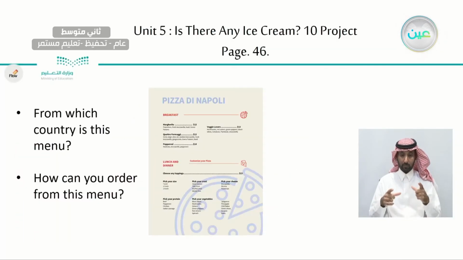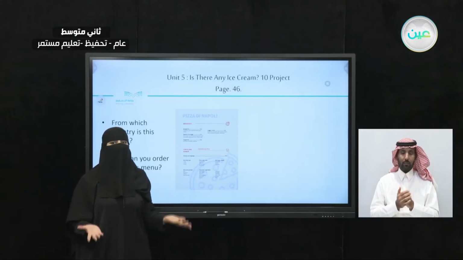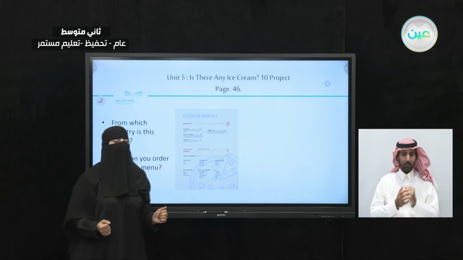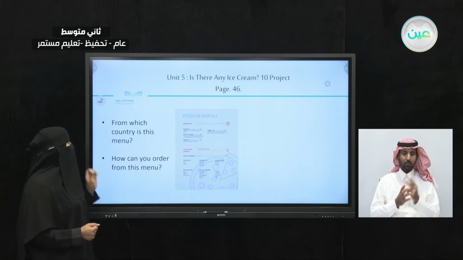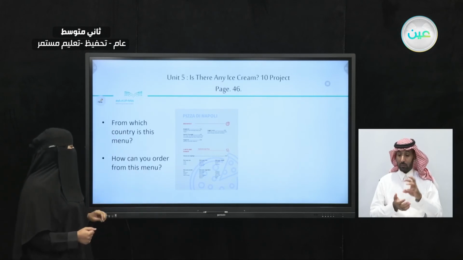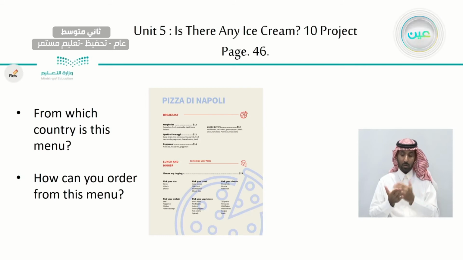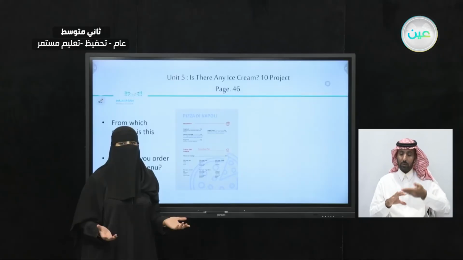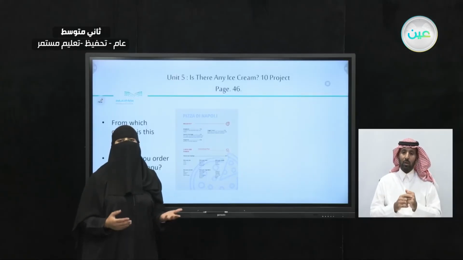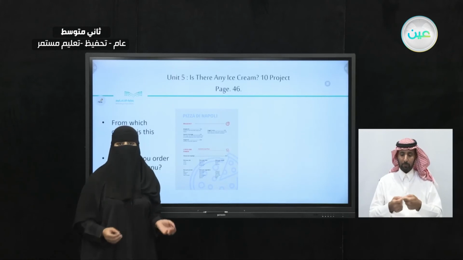Now, let's take a look at this menu. So, it's a different menu, right? Now, let's take a look. From which country is this menu, and how can you order from this menu? So, this is a different kind of menu. Take a look at this part here. Looks like it's a menu of a pizzeria. What is the meaning of pizzeria? A pizzeria is a restaurant that sells pizza.